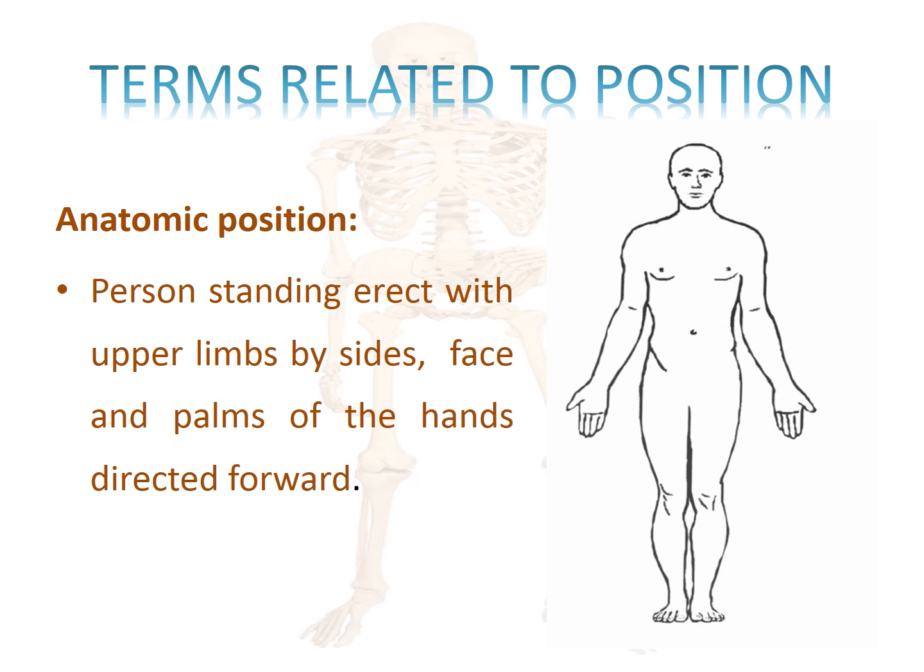Now, what is anatomical position? When a person stands erect with arms by sides, face and palms of hands directed forward. It is important because it is the position of reference for anatomical nomenclature like anterior, posterior, lateral, medial, etc. refer to this position.